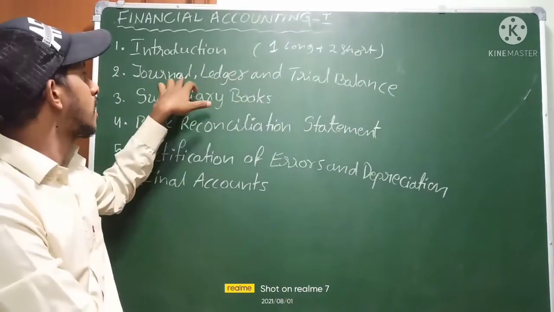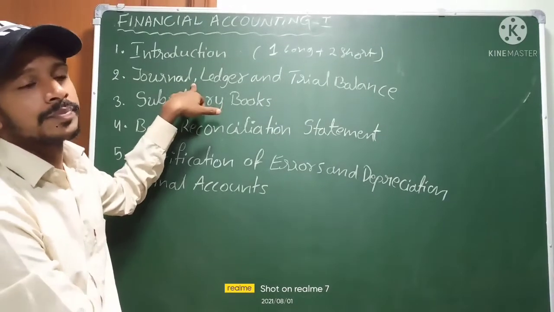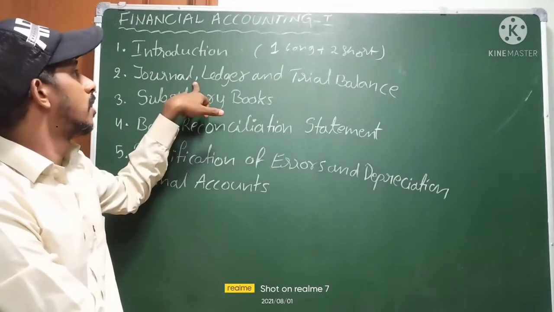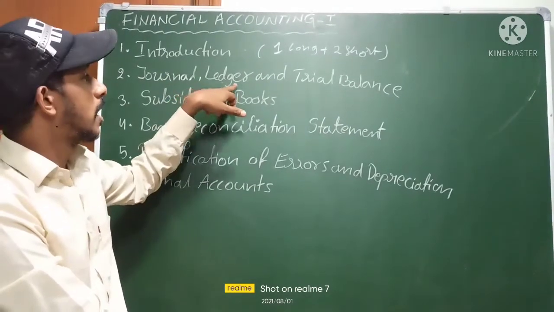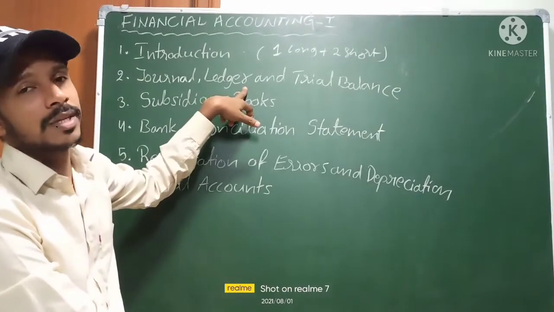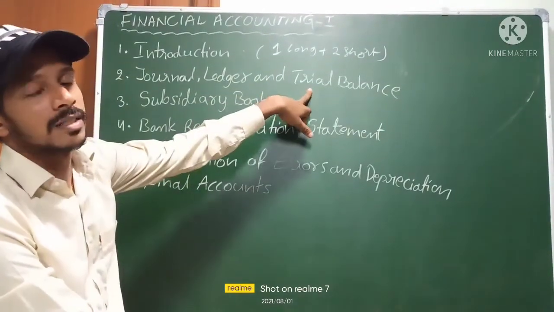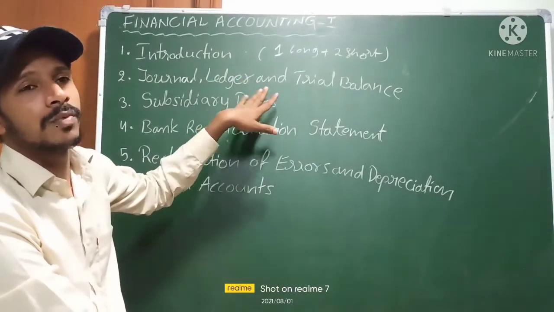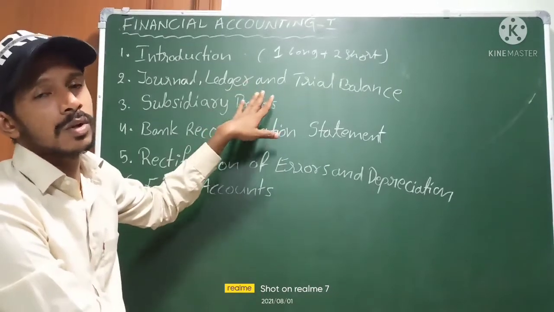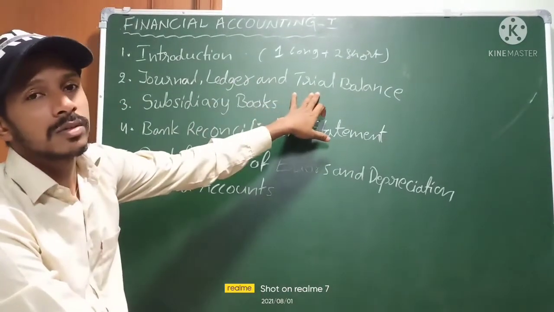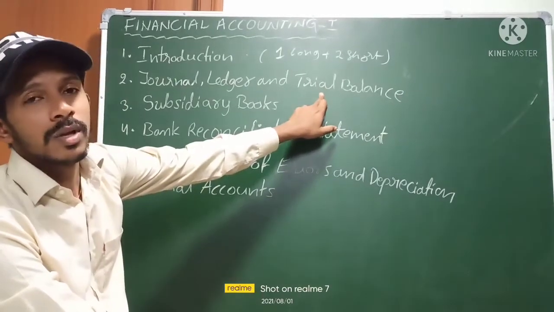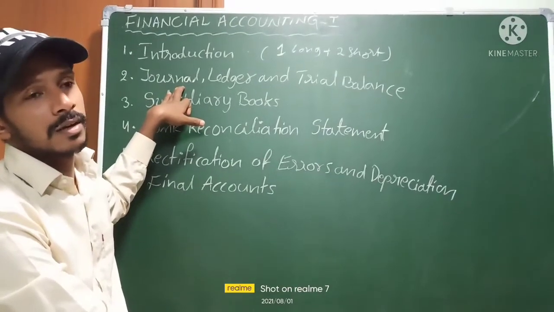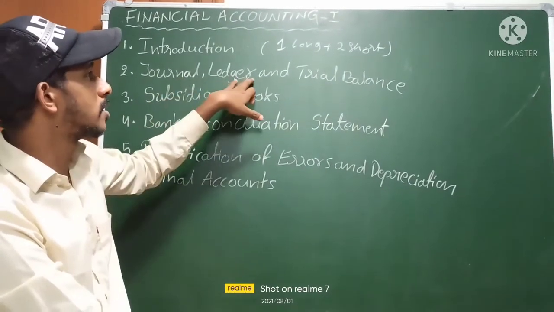The first chapter is theory. The second chapter is preparation of journal entries, where you need to write the format and learn some problems, then preparation of ledger accounts and preparation of the trial balance. For everything there is a separate format, and we have to do the solutions according to the format. Mostly journal entries is a repetition of the accounting problems. Sometimes they will ask the ledger also.